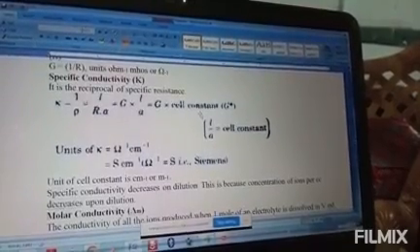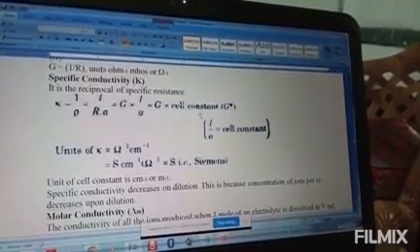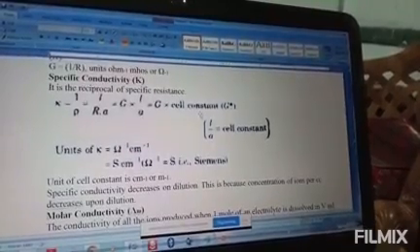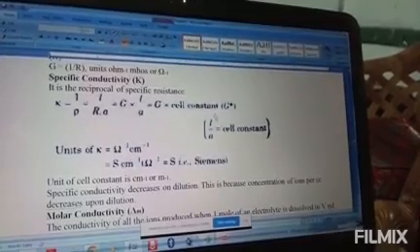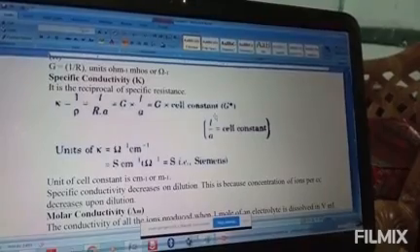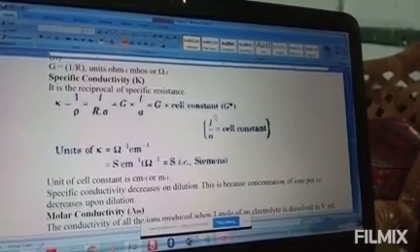Now, electrical conductance of a metal is called metallic conductance, and this electrical conductivity in metal is because of movement of electrons. The conductivity of a metal depends on three factors. First factor is the nature and structure of the metal.